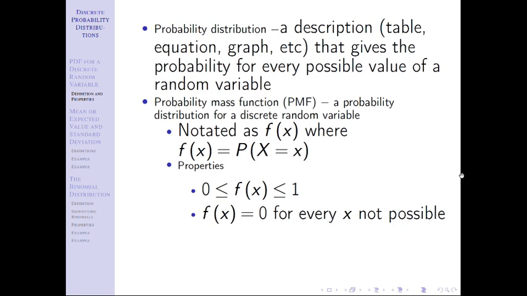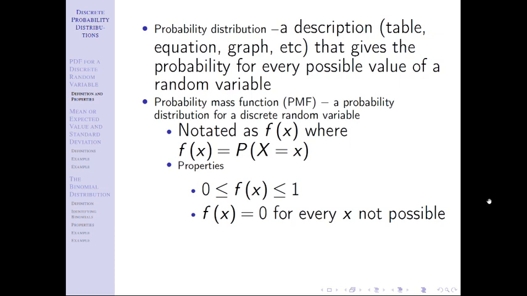So if I'm talking about the number of heads I get when I flip 2 coins, f of 0.5 is impossible. I can't get half of a head. So any event that's impossible, its probability is equal to 0, right? Or f of 3 is equal to 0 in that scenario, because if I flip a coin twice, I cannot get 3 heads. I could max out at 2. My options are 0, 1, and 2, and in theory, this probability distribution would map out a probability for 0, 1, and 2. Everything else, f of x is 0, because every other value is not possible.